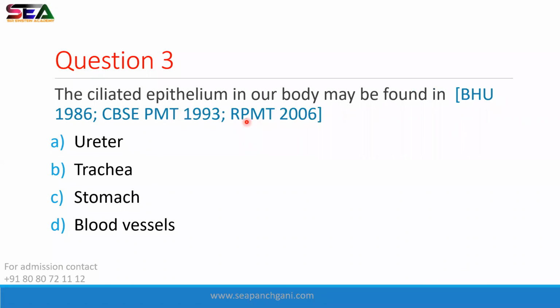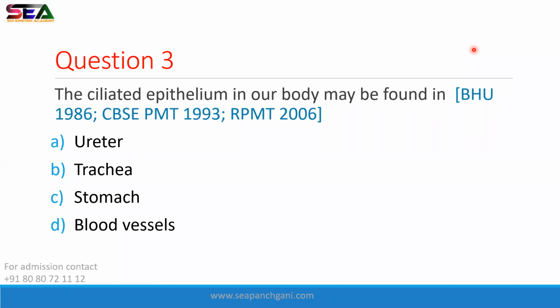Again, very easy. Answer the question. The ciliated epithelium in our body may be found in dash. Yes, everyone.